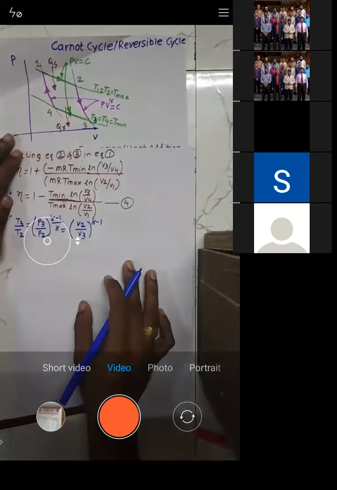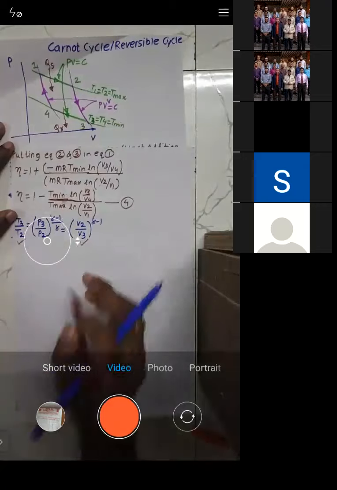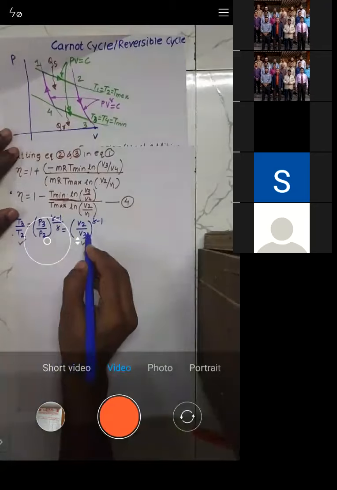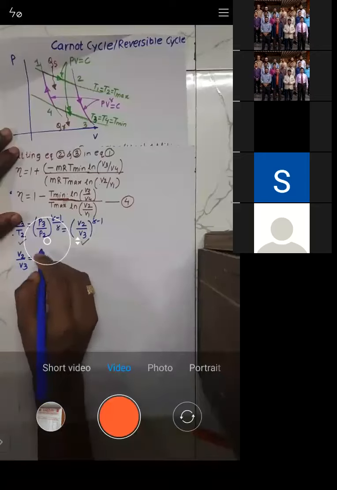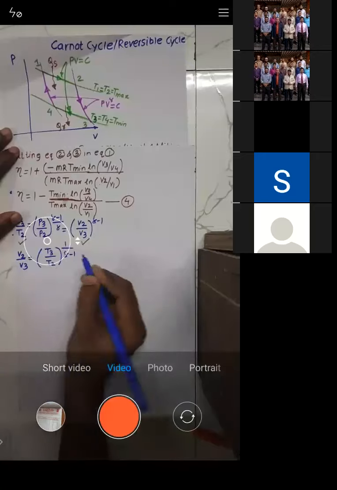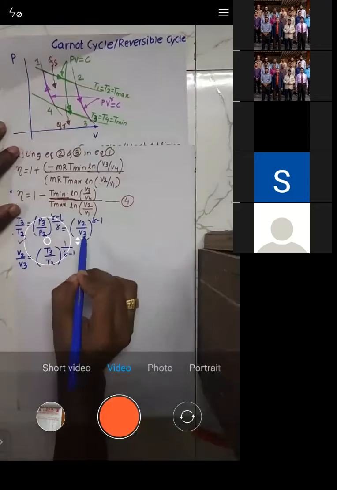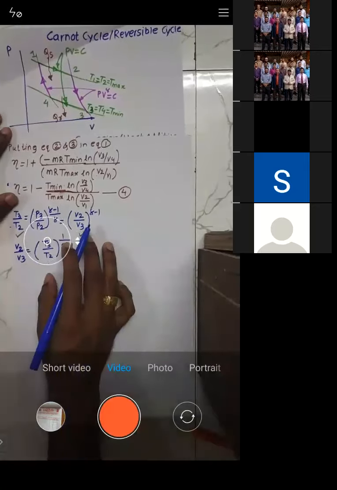Now we'll just equate these two. When we equate these two, we get V2 by V3 is equal to T3 by T2 raised to power 1 by gamma minus 1, right?